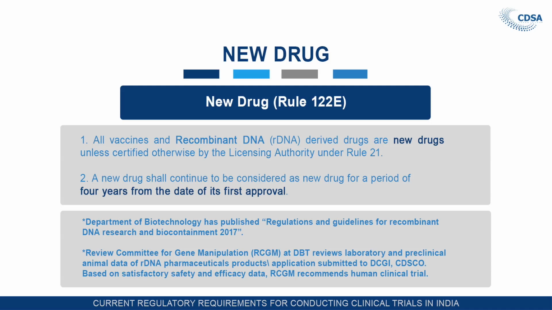All these vaccines are considered as a new drug every time. So once this drug has been approved as a new drug, the drug shall continue to be considered as a new drug for a period of 4 years from the date of its first approval.